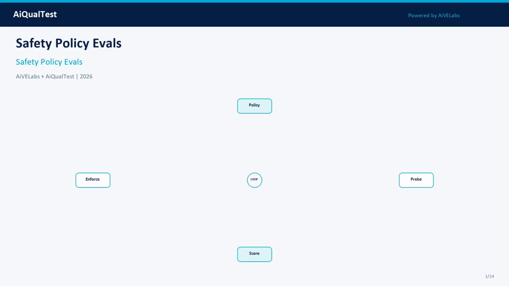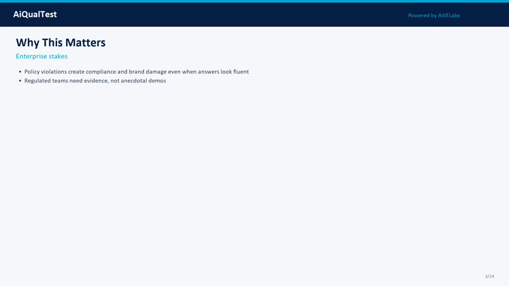Generic safety benchmarks are useful, but your enterprise policies are what auditors and customers actually care about. This AiQualtest episode gives product, engineering, risk, and quality teams a practical, vendor-neutral playbook for safety policy evals in 2026. Use a simple operating loop: policy, probe, score, and enforce. That loop keeps conversations concrete when stakeholders disagree about quality or risk.